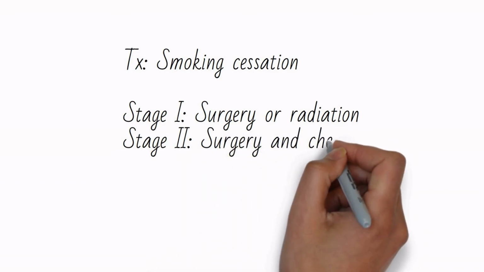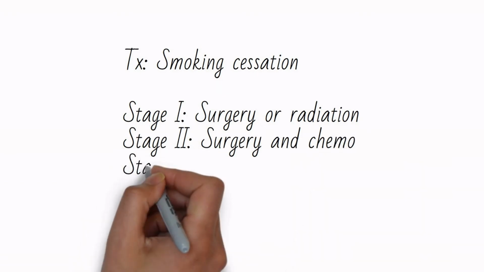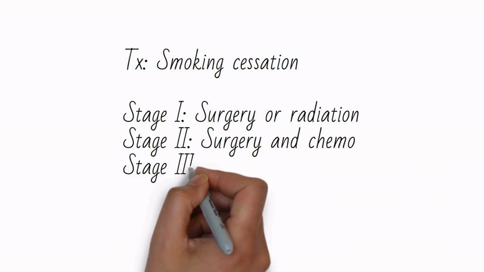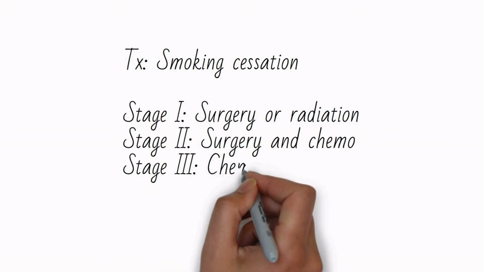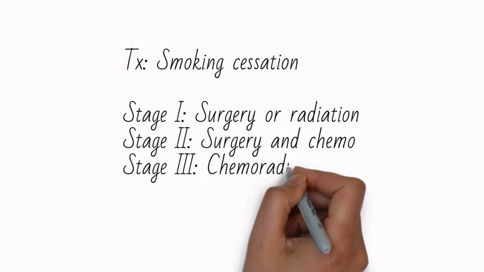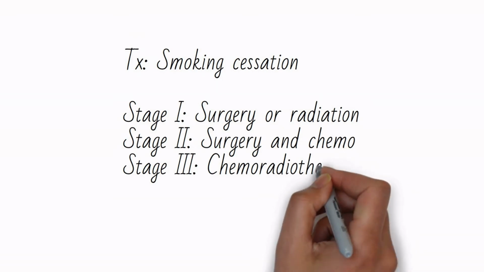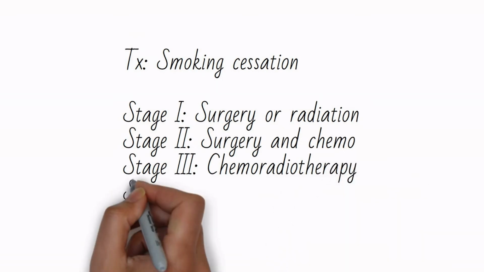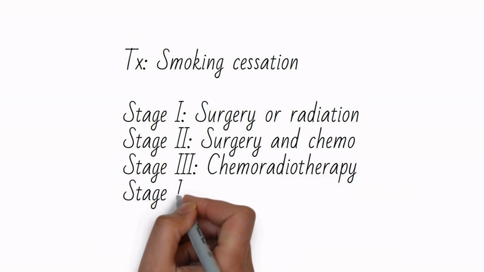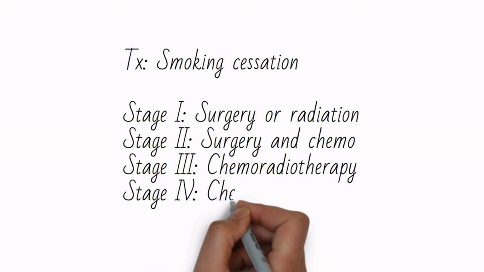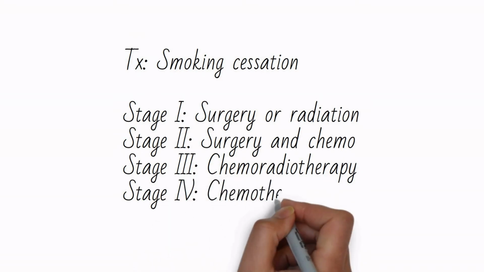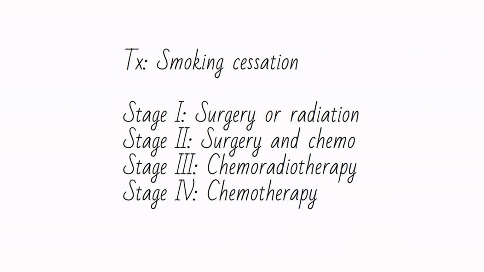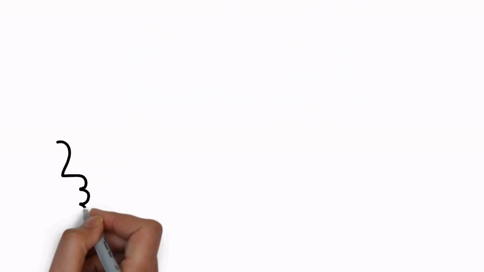Stage 3 cancers generally have positive mediastinal nodes and get chemoradiotherapy without surgery, which is why patients with large tumors should have mediastinal lymph node dissection prior to surgery. Stage 4 is anyone with a malignant pleural effusion, cancer in both lungs, or with distant mets. They get chemotherapy only and may be candidates for certain tyrosine kinase inhibitors and other targeted therapies.